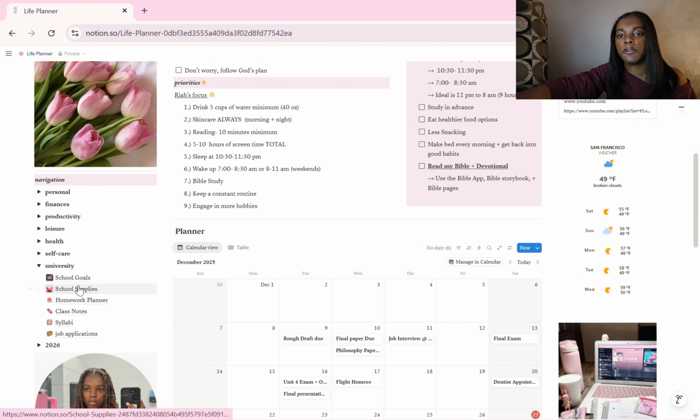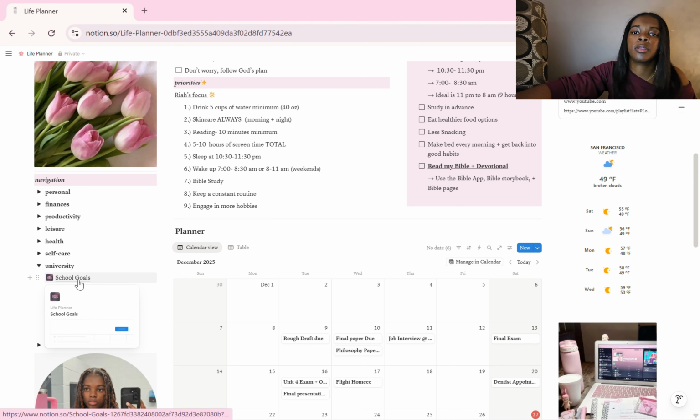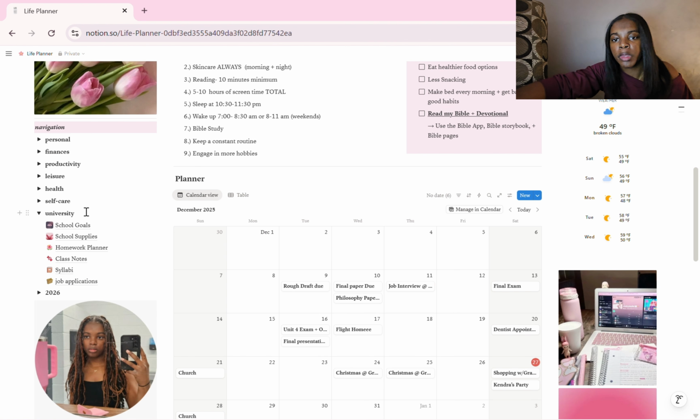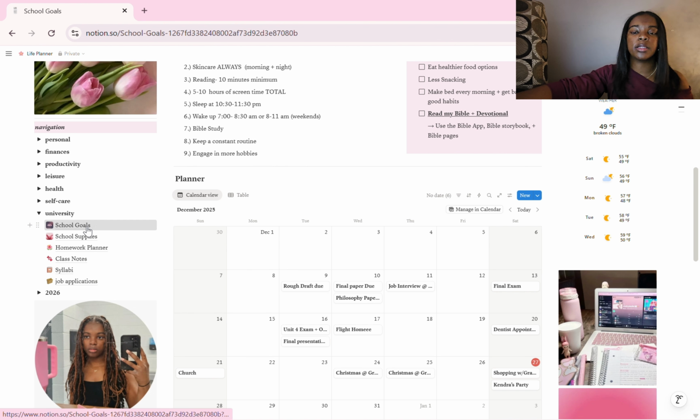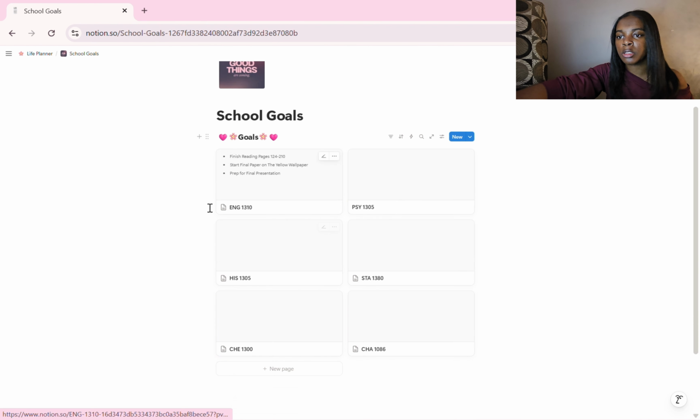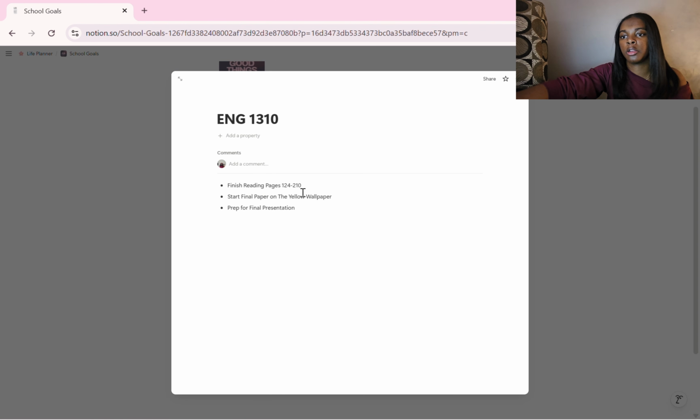So this includes a few more things than the others, because it's for school. I can have my goals page in general, but then I also have my school goals page. Essentially, it's for all my classes. These are my classes for next semester, and these are the goals that I want to have in them. This is what it kind of looks like.